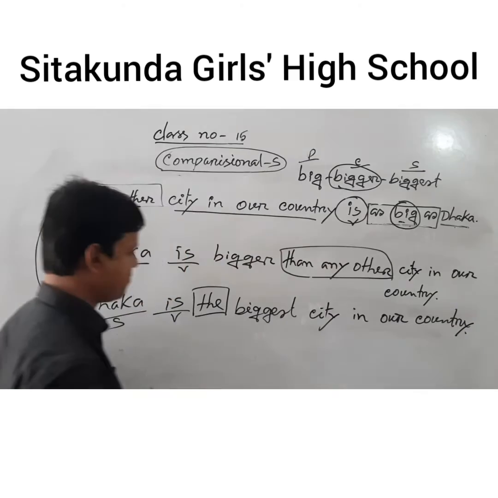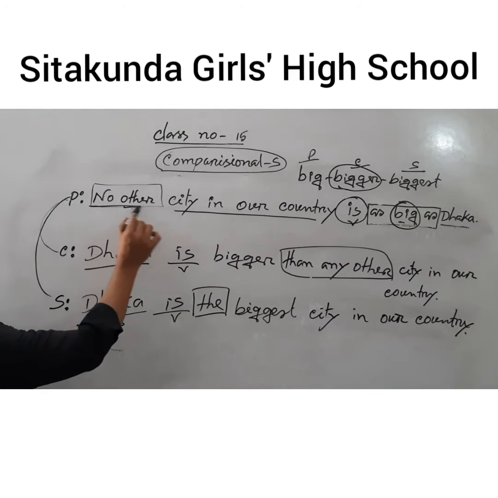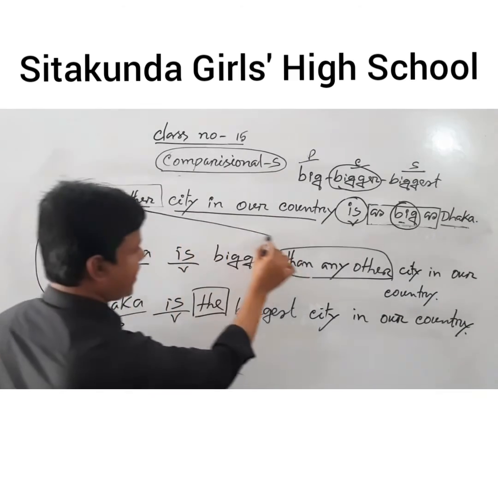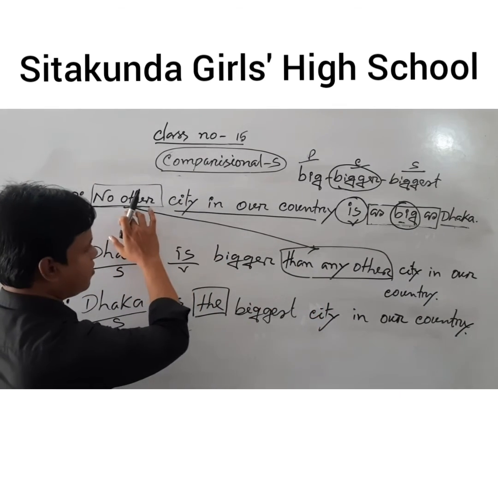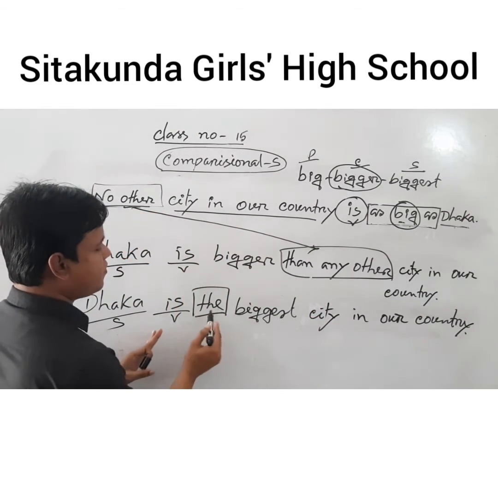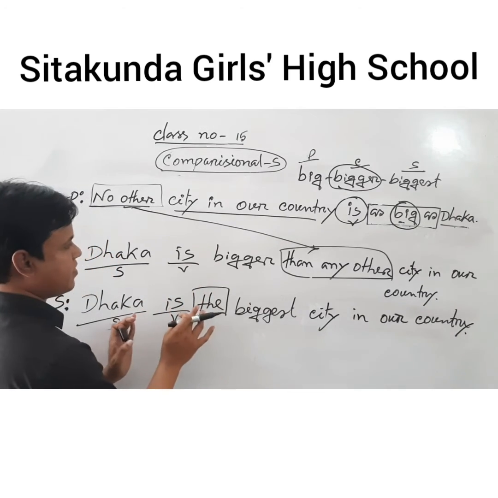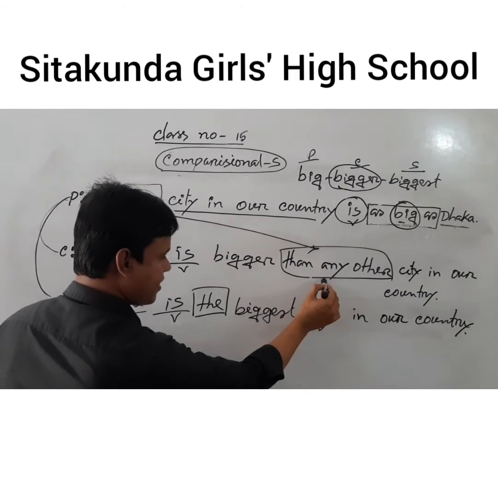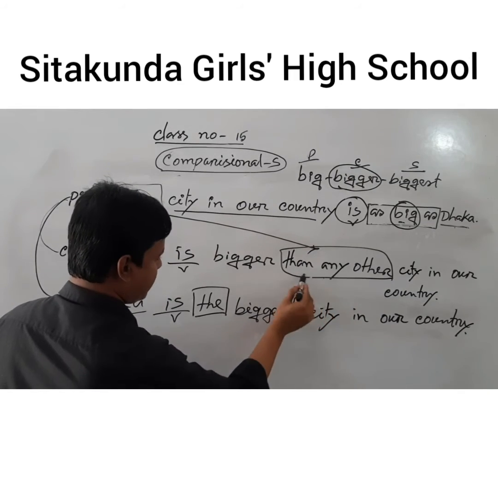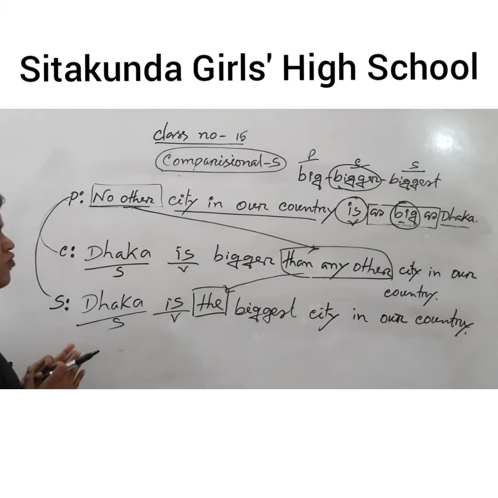Dear students, for no other, we have to use than any other in the comparative, and for no other, we have to use the in the superlative sentence. That means no other will be than any other in the comparative, and the in the superlative.